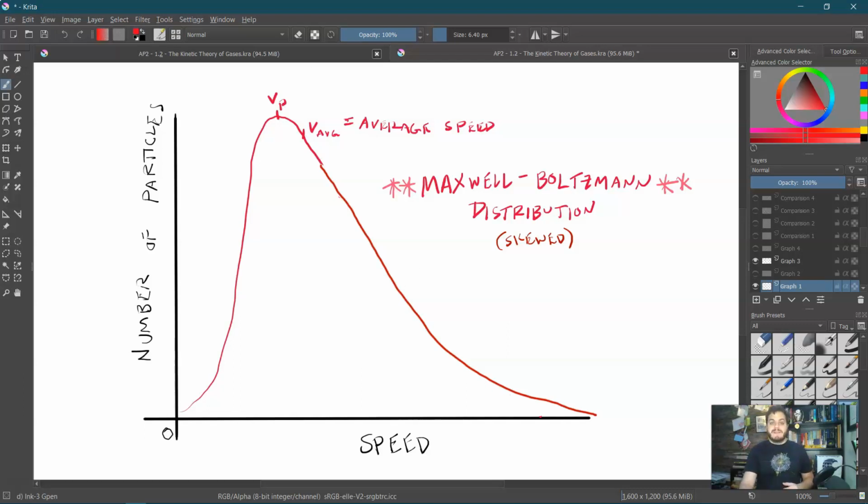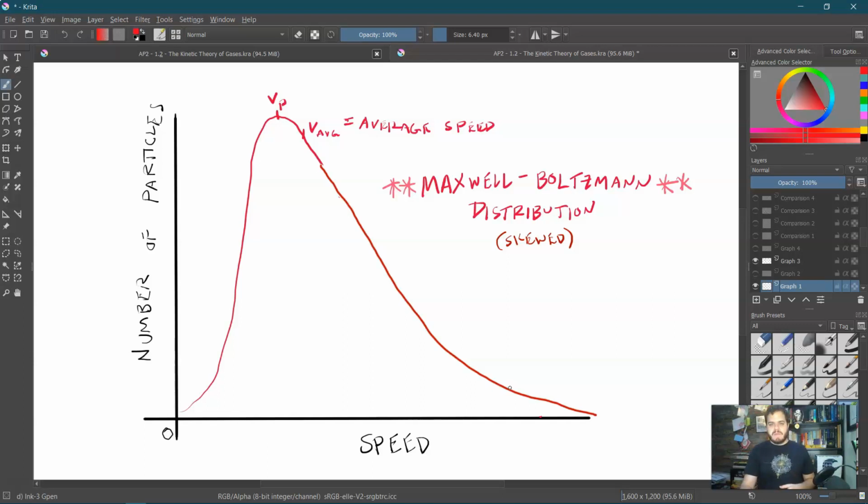And so now, the most probable or common speed, like if I was to pick one out at random, would be a little below the average speed, because that is the most probable, but we have particles going much, much faster, so the average is a little bit beyond that.